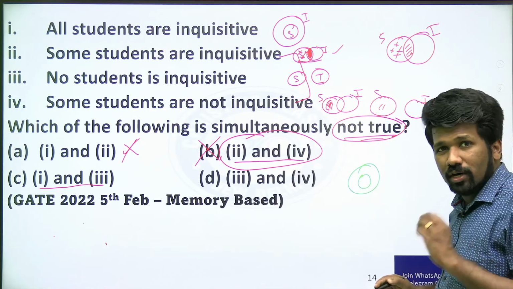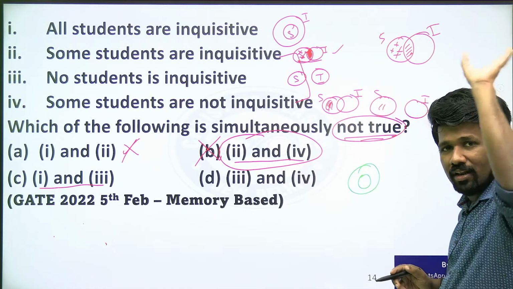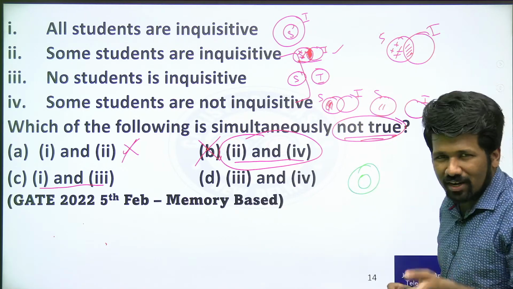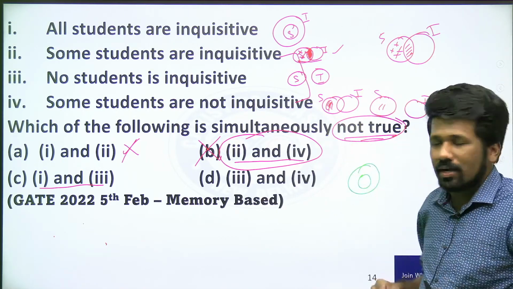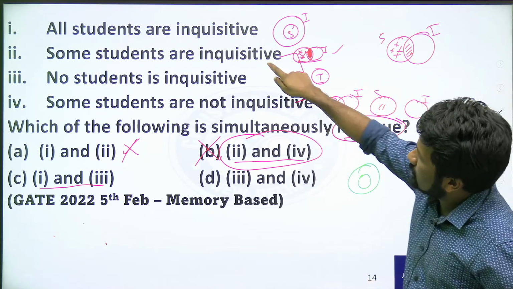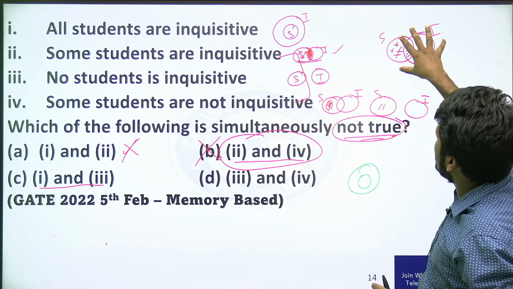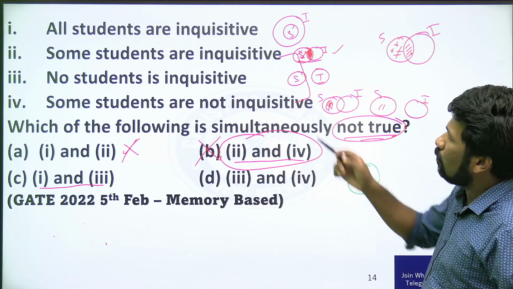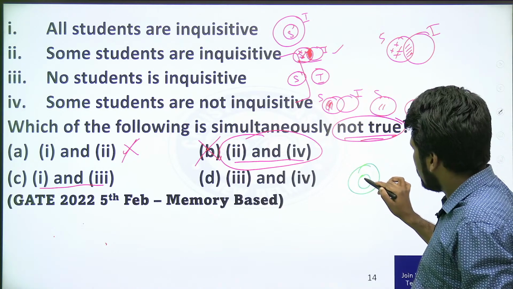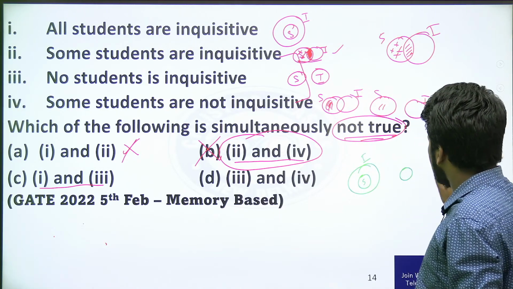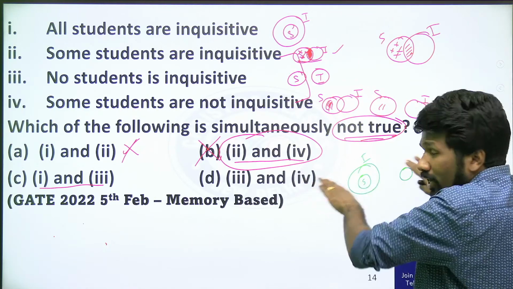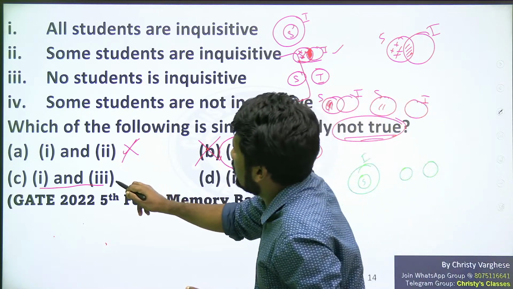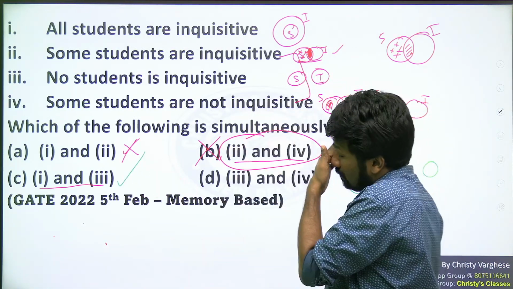For it to be true together, there should be at least one element common. But here, not even one element is common. In the Venn diagram, there should be a common part. For example, some are inquisitive, some are not inquisitive. The same Venn diagram, with the same students, can represent that. But in the case of all students are inquisitive, all students a subset of inquisitive, and no students are inquisitive, these two Venn diagrams are totally distinct. Now, are you all understanding? That is why these two cannot be true at the same time.